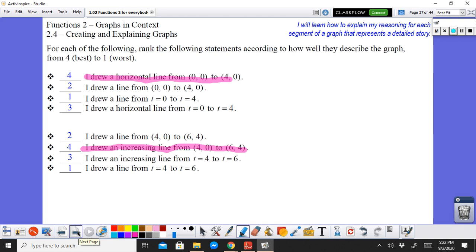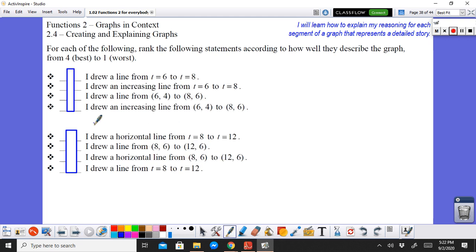Okay? Now, if I'm going to be grading your test, your quiz next week, I'll be grading it this way. If you say I draw a line from t, comma 0 to t, comma 4, I'll give you a 1. If you say I draw a horizontal line from t equals 0 to t equals 4, I'll give you a 3. So in order for you to get the full credit, you have to say I draw a horizontal line from this point 0, 0 to this point 4, comma 0. Okay? And then that's the second line. And I think you kind of get the idea of what it is, right?